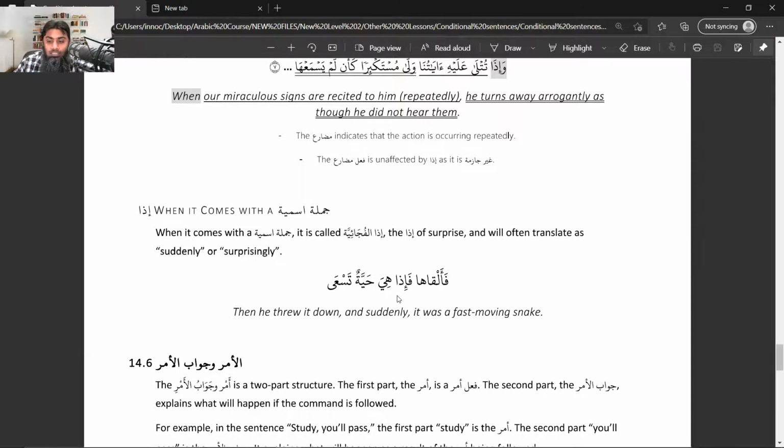Now because of this, there's a meaning of surprise, which they translated as suddenly. Okay, this suddenly is not the meaning of any of them here. This suddenly is just the capturing of this iza before jumla ismiya. This is the whole point of this example.